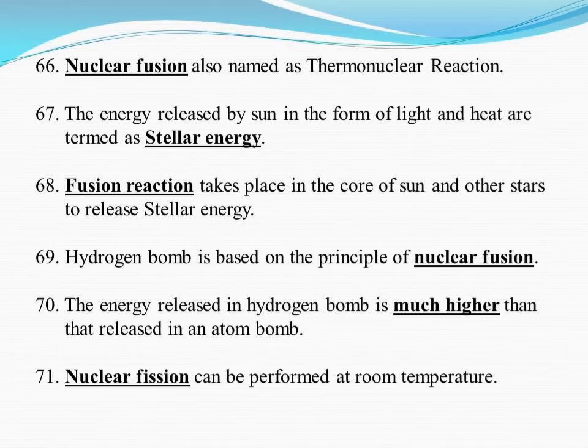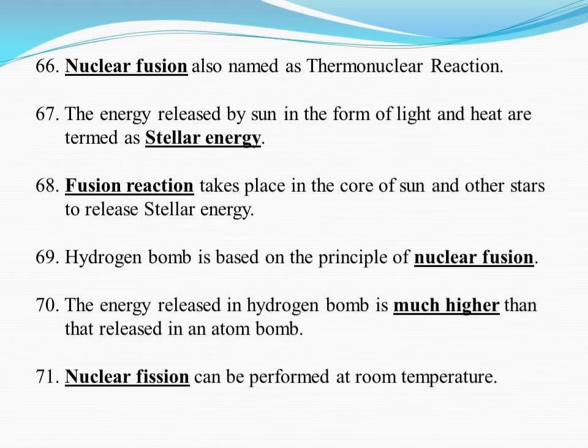The energy released by the sun in the form of light and heat is termed as stellar energy. Fusion reaction only takes place in the core of the sun and other stars to release stellar energy. Hydrogen bomb is based on the principle of nuclear fusion. The energy released in a hydrogen bomb is much higher than that released in an atom bomb.